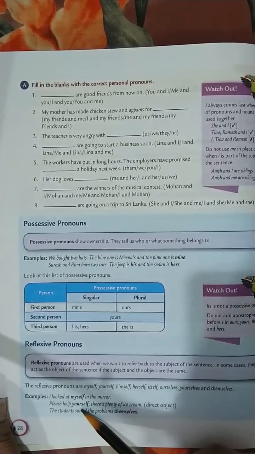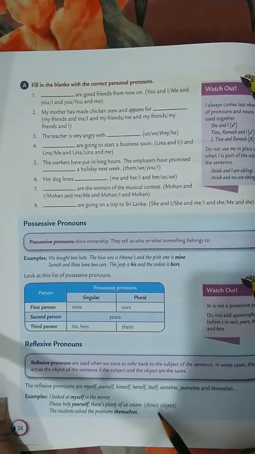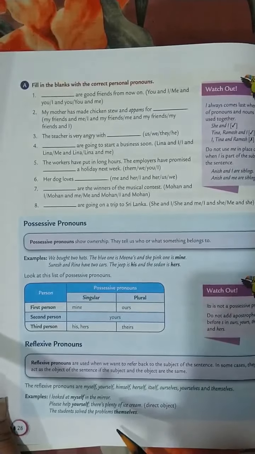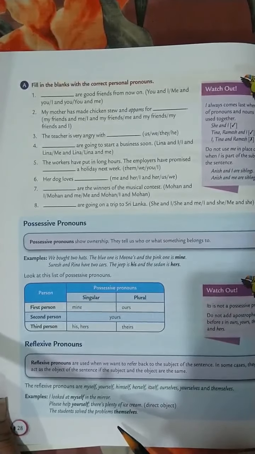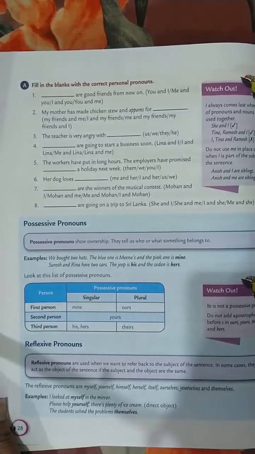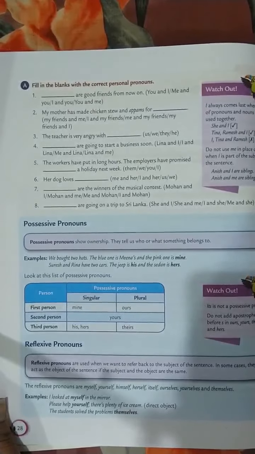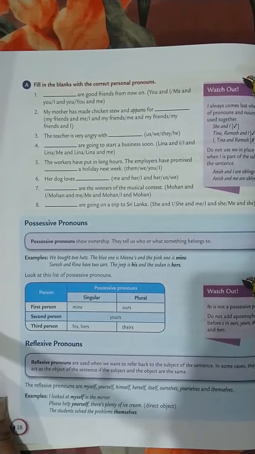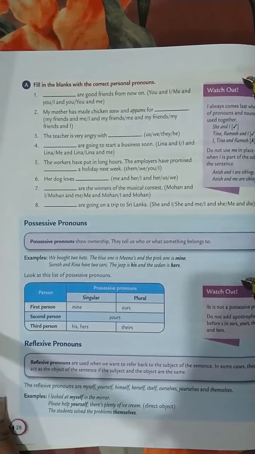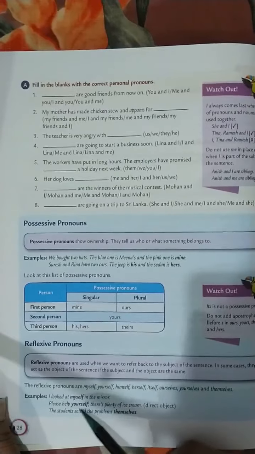Now, please help yourself, there is plenty of ice cream. Here, in some cases these reflexive pronouns act as object of the sentence. Why? Because the subject and object are the same. Now here, please help yourself.